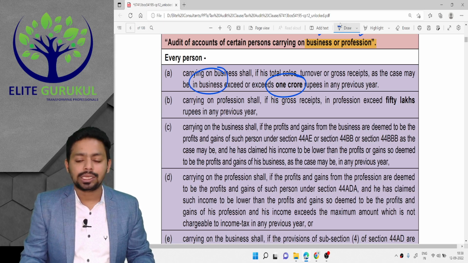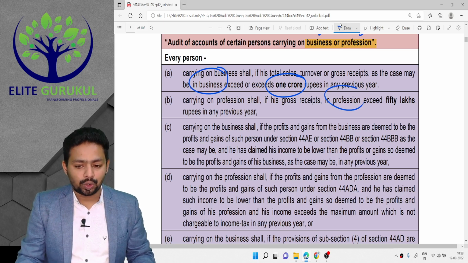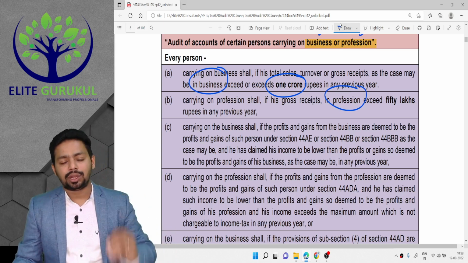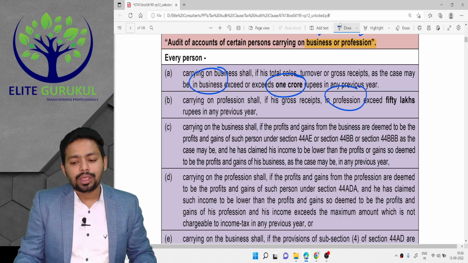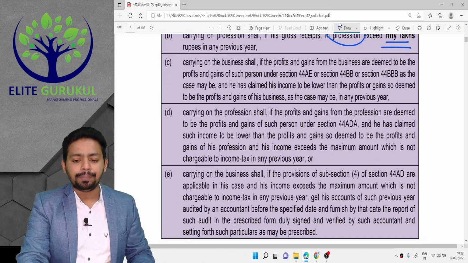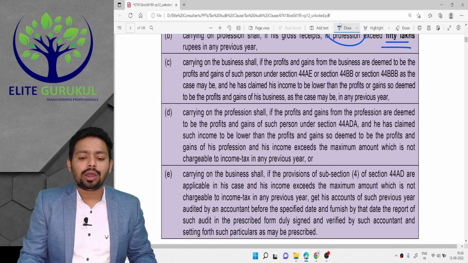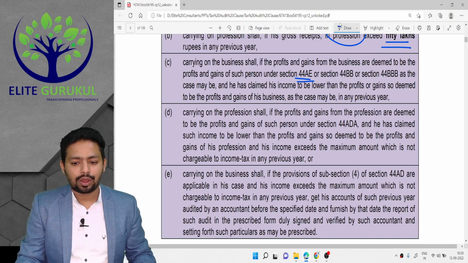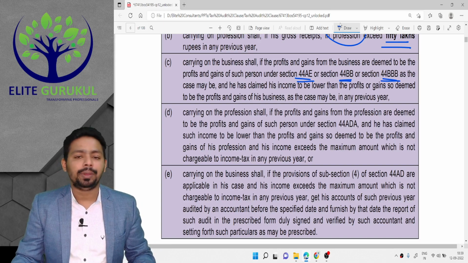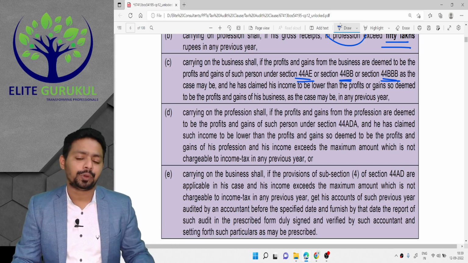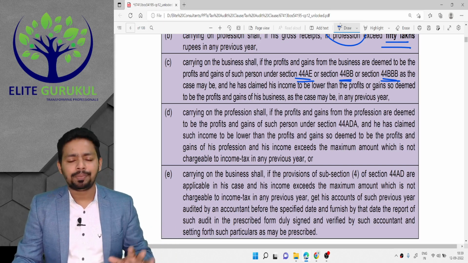If you are in a profession, notified professions like doctors, lawyer, engineers, architect, company secretary, chartered accountants, cost accountant, then if your turnover exceeds 50 lakh, then tax audit becomes applicable. Next, if you are a presumptive assessee covered under 44AE, that is GTA, or 44BB and 44BBB, this is for non-residents who are having either power setup in power plant in India or turnkey projects in India. For them we are having a presumptive scheme.